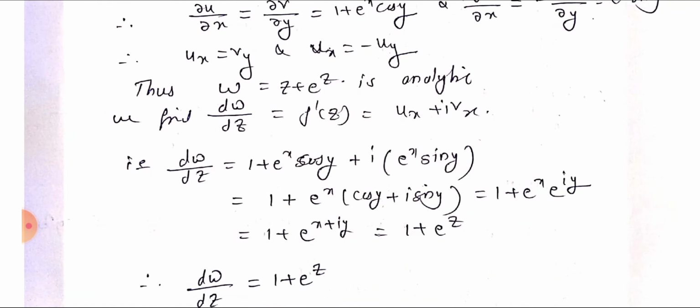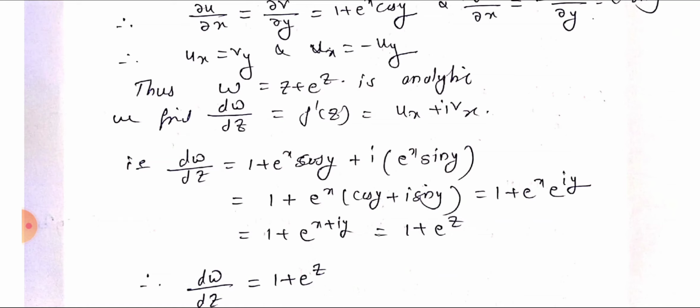Now we find dw by dz. dw by dz is nothing but f dash of z. f dash of z equals ux plus i vx. So dw by dz equals ux, which is 1 plus e raised to x cos y, plus i into vx, which is e raised to x sin y. That equals 1 plus e raised to x cos y plus i sin y.